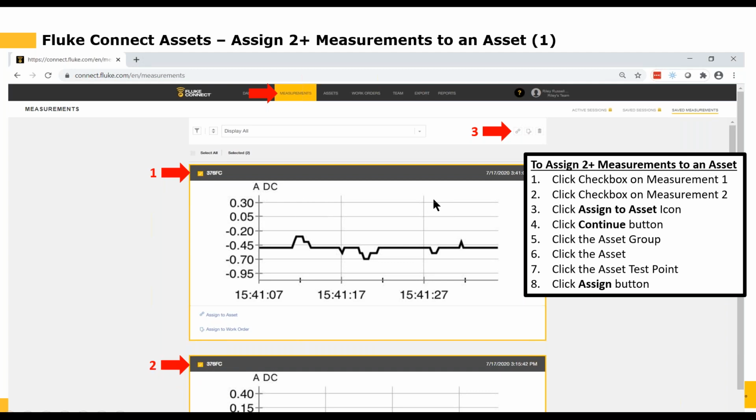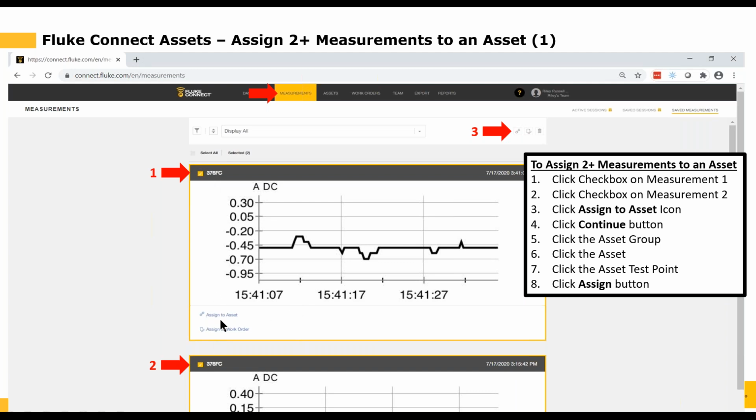So maybe I took this one, in this case, I happen to take these both on the same day, but maybe I took this one on the 17th and this one on the 18th because I've gone out every day to do my inspection rounds and I've taken a new measurement every day. So I select all of the measurements I want to assign to the same asset.